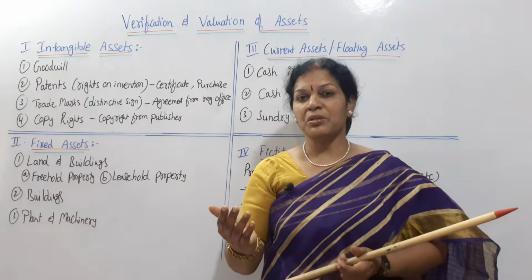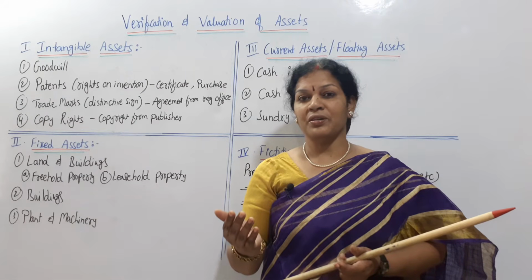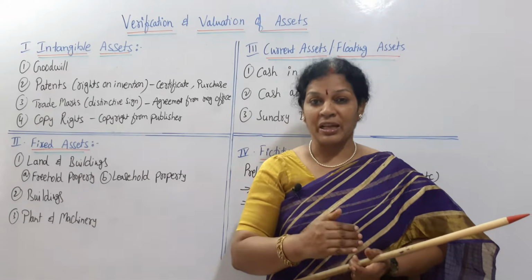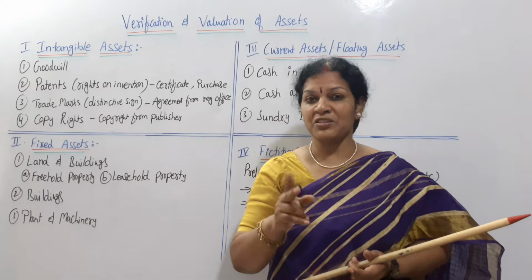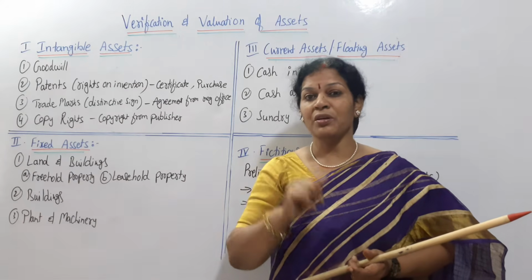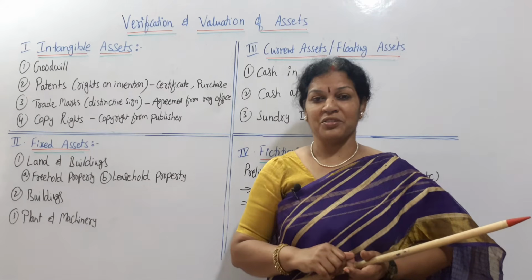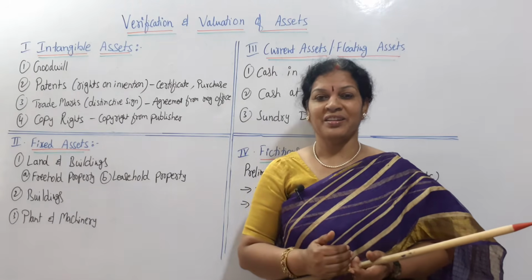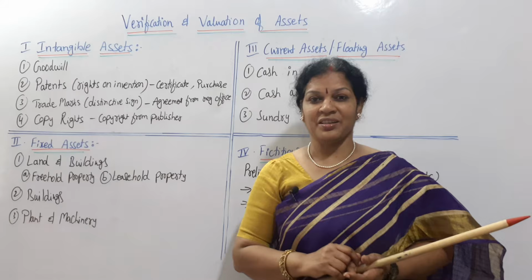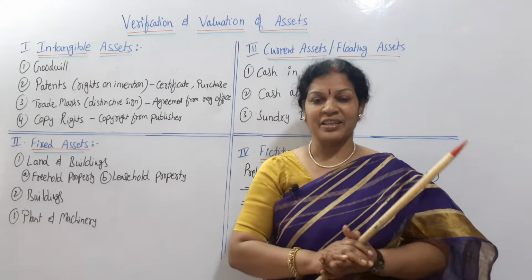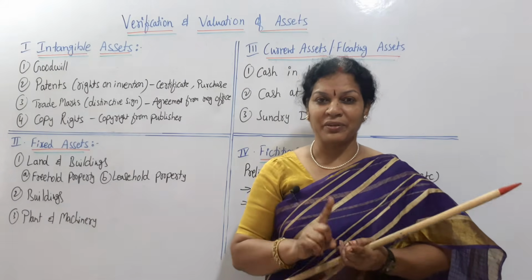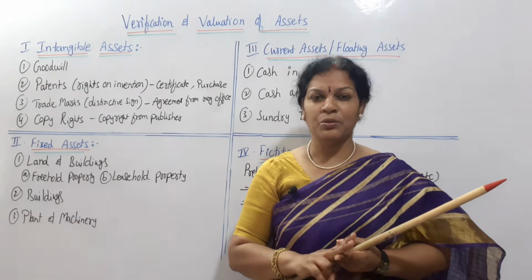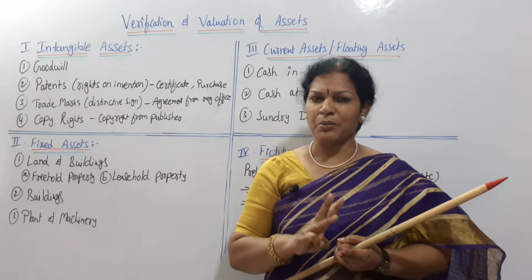When it comes to purchasing a company, or purchasing something from another company, it means you are going to buy the goodwill also. So, how much you have paid to buy that goodwill is another thing. The auditor has to verify very carefully the company's reputation, the company's value, and the amount they have paid.